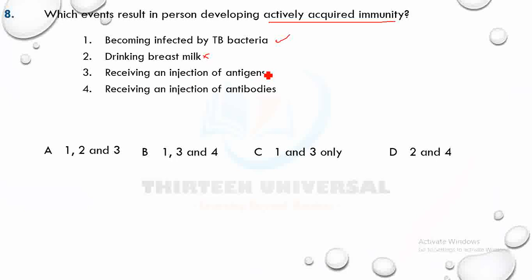Receiving an injection of antigen, yes, because it contains the antigen, it will stimulate an immune response, and then memory cells are formed. That gives you active immunity. Receiving an injection of antibodies, no, antibodies do not give acquired active immunity. It is the antigen. Antibodies give passive immunity. So it's just 1 and 3.